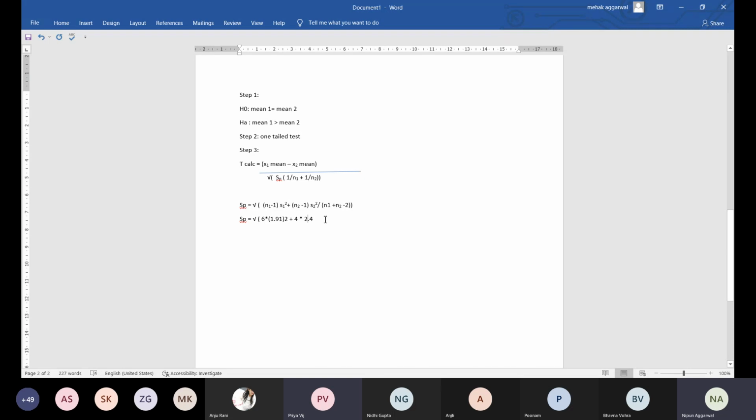So plus 4 into 2.4 square, divided by N1 plus N2 minus 2, which is 7 plus 5 minus 2, that is 10.